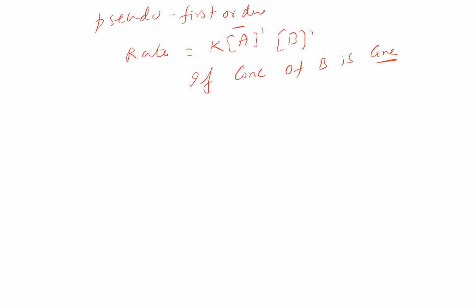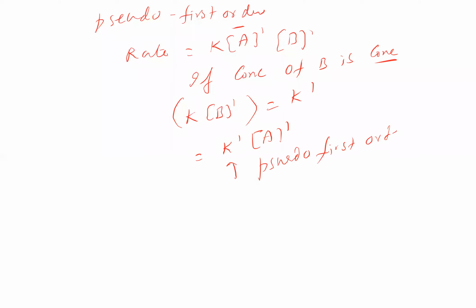So here, if the concentration of B is constant because you have taken it in excess, then the rate constant K into B is again a constant for us. This whole thing is a constant. Let us take it as K dash. Then rate will be equal to K dash into concentration of A to the power of 1. Then we say K dash is the pseudo first order rate constant.